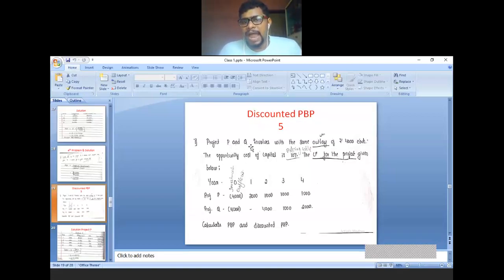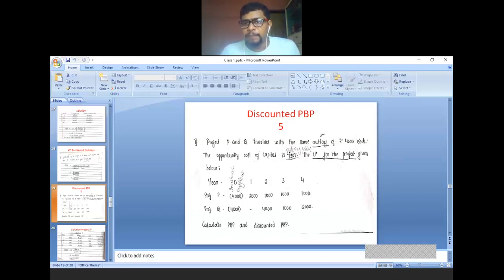Project P and Q, two projects are there. Projects P and Q involve the same outlay of rupees 4,000 each. Outlay means investment amount. Listen, outlay means investment amount. That means for project P as well as for project Q, the original investment will be 4,000 rupees. The opportunity cost of capital is 10%.